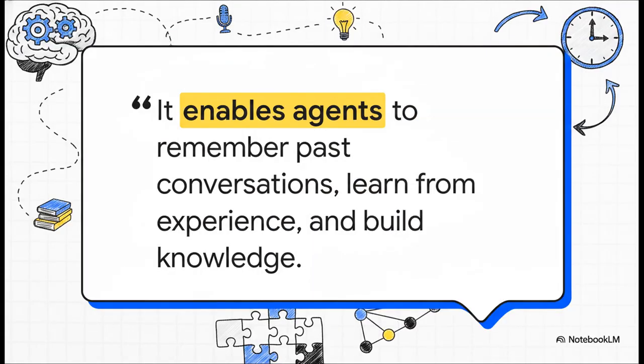And this is exactly what the SmartMemory architecture documentation gets at. Solving this continuity problem fundamentally transforms an AI from a collection of isolated, one-off responses into an ongoing relationship. It enables agents to remember past conversations, learn from experience, and actually build knowledge over time. So instead of getting total amnesia between sessions, your agent can recall what happened yesterday, last week, or even last month. Its understanding literally deepens the more you interact with it.